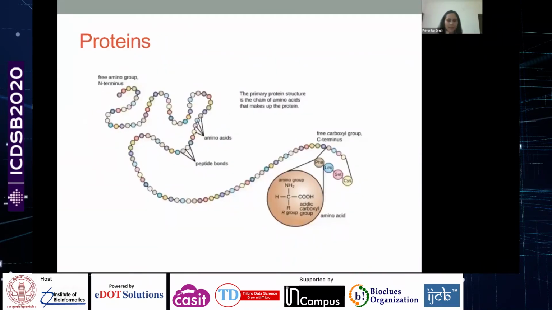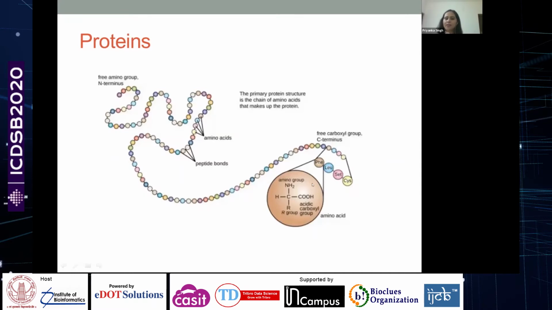Now the proteins. Once the information is read by this machinery, the amino acids are arranged, taking reference from how the codes are arranged on the transcript, and the proteins are formed. They also have a polarity. They have a free amino group at the N terminus and a free carboxyl group at the C terminus.